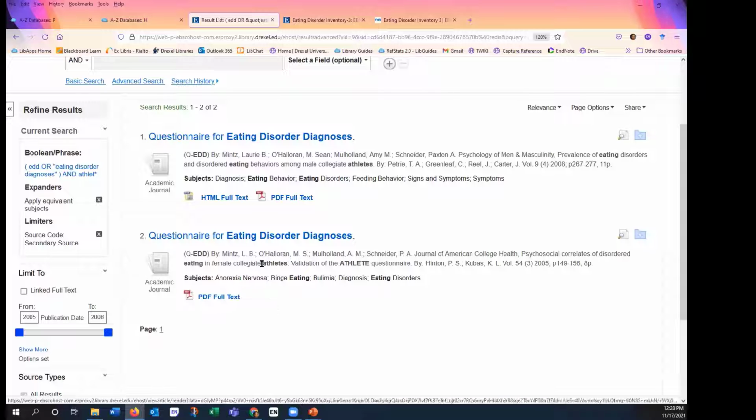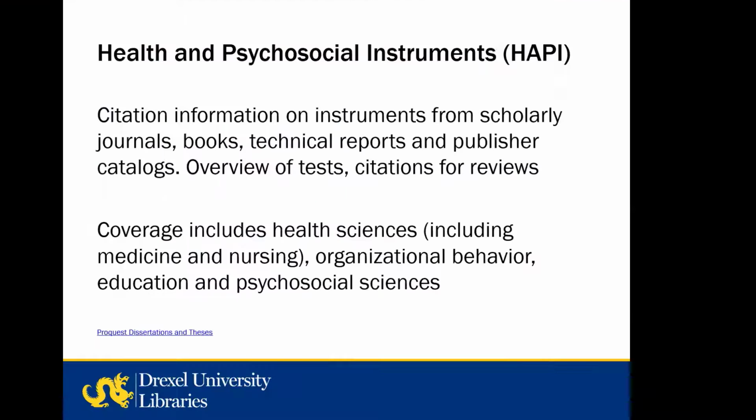So the options that I have are looking for this test, again, in something like psyctests, or Google. But I have a lot of luck finding instruments in ProQuest dissertations and theses, because doctoral students will often include an instrument in the appendices of their dissertation. So I'm going to bring this up. I conveniently included a link to that resource here.